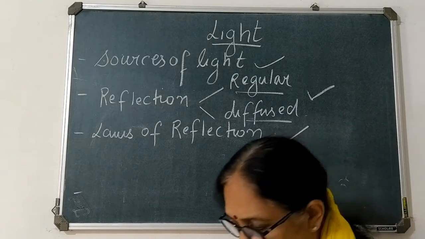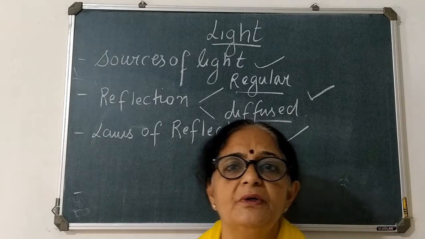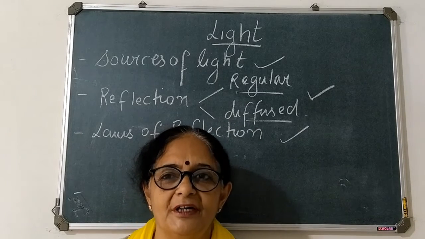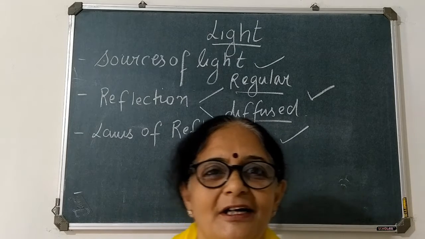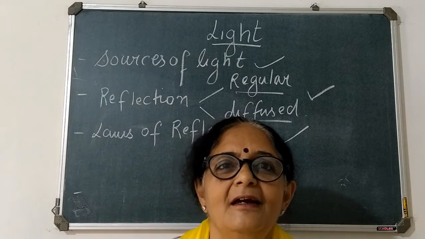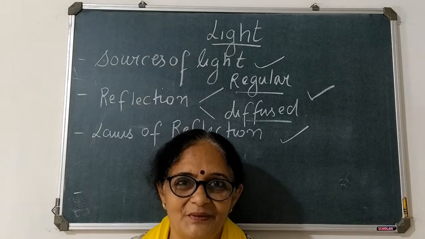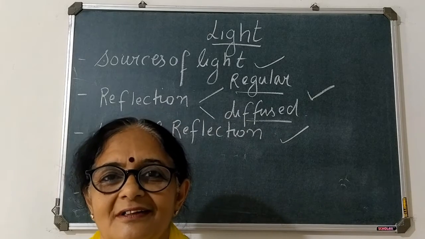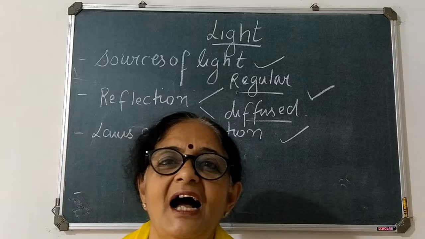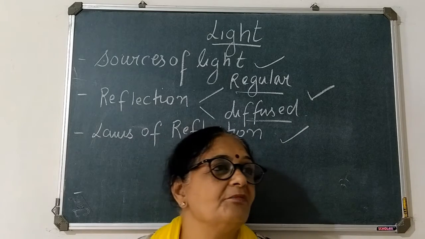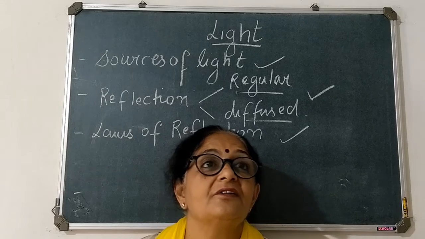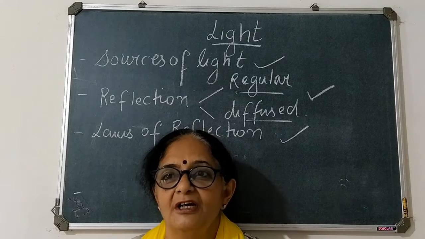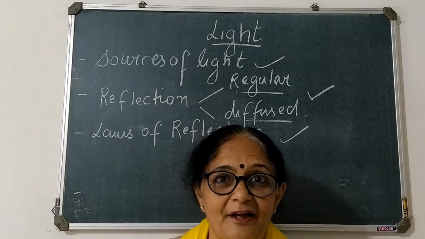Let us start. First thing is, how can you see any object? Generally when you ask this question to anybody, it is very odd, right? It is simple, okay? With the help of the eyes. That should be the answer. Generally everybody will give that answer. Oh, what a silly question. So simple it is. Because of the eyes, we can see everything. We can see mountains, we can see fishes, we can see the sky, we can see the sun, we can see the table, we can see the chair, we can see the movies because of the eye.